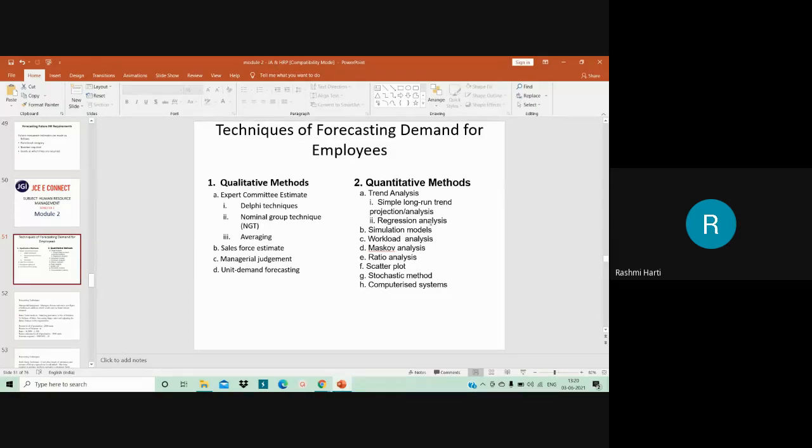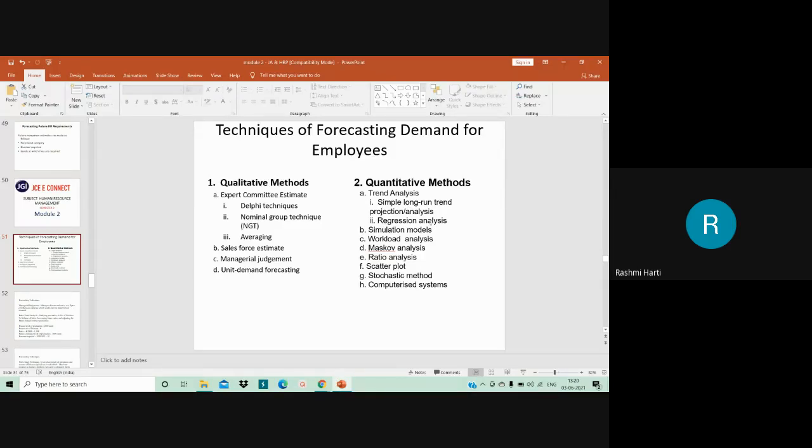This method assumes that the volume of business activity of the organization for the forecast period will continue at the same rate as the previous year. So everything is based on the past analysis, right? So this method at certain times may not be the right method to follow.